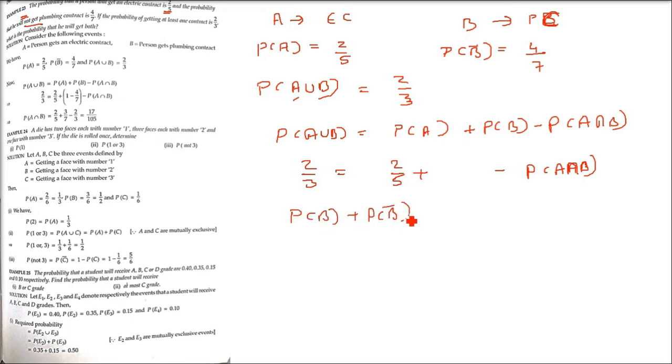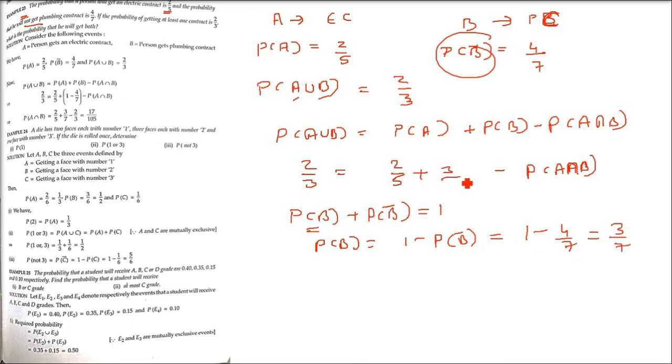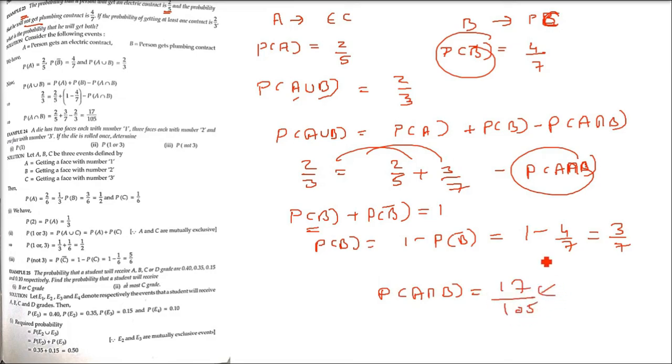Happening and not happening of an event, if you add them, give 1. So P(B) equals 1 minus P(B complement), which is 1 minus 4 by 7, that is 3 by 7. Put it here, take P(A intersection B) to one side and the rest to the other, and you will finally find it to be 17 by 105. This is one more type.